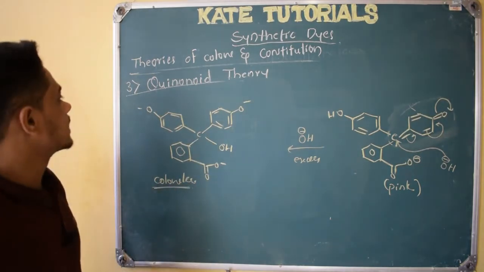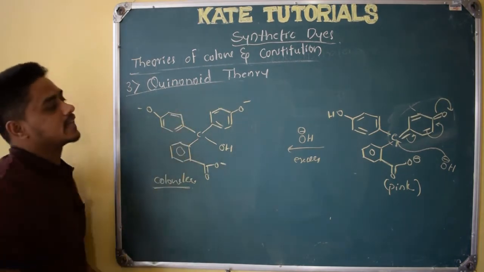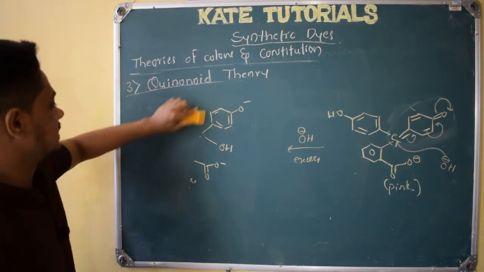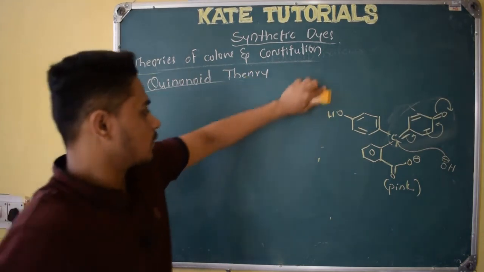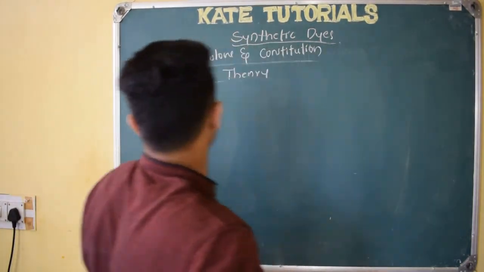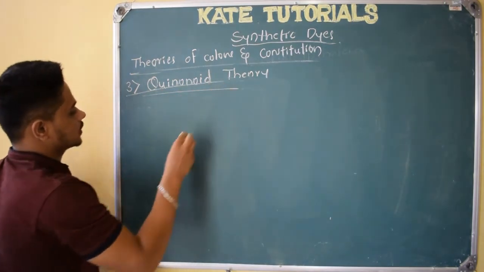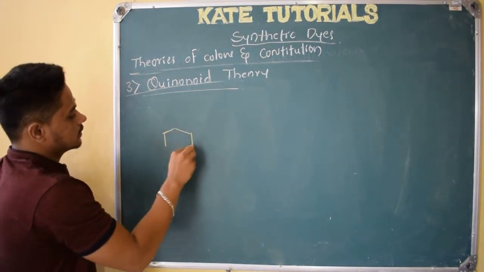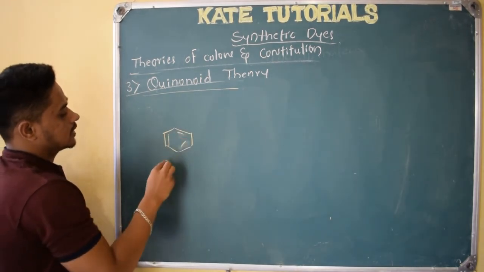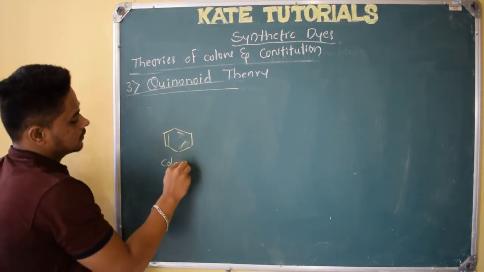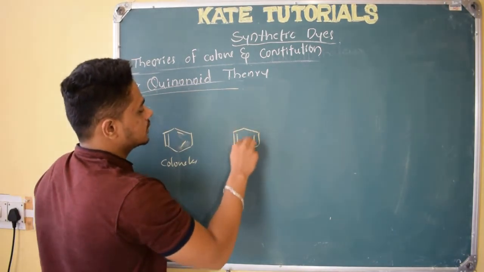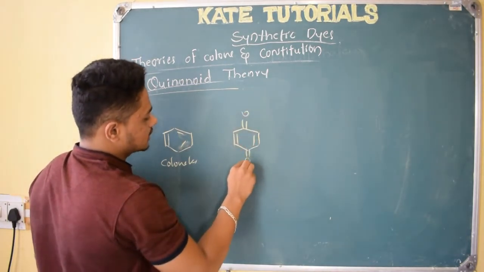So that is what this quinonoid theory tells, but it has some drawbacks. Let us see them one by one. What are those drawbacks? The first drawback of this quinonoid structure: we agreed benzene was colorless, but para-benzoquinone is yellow.